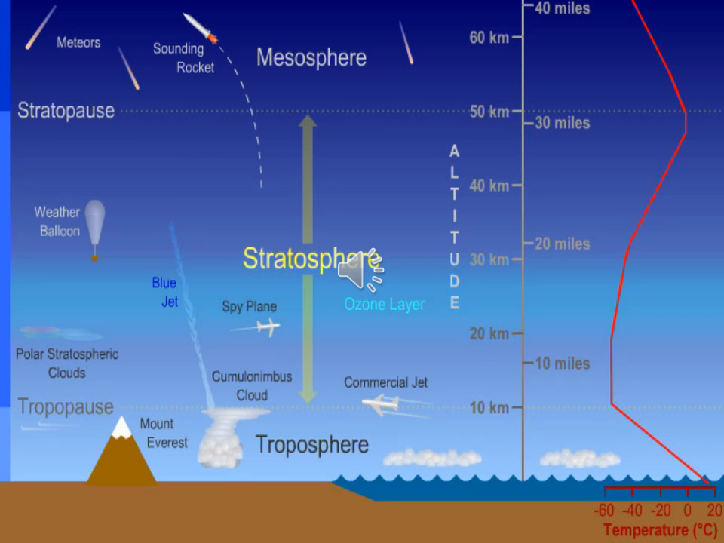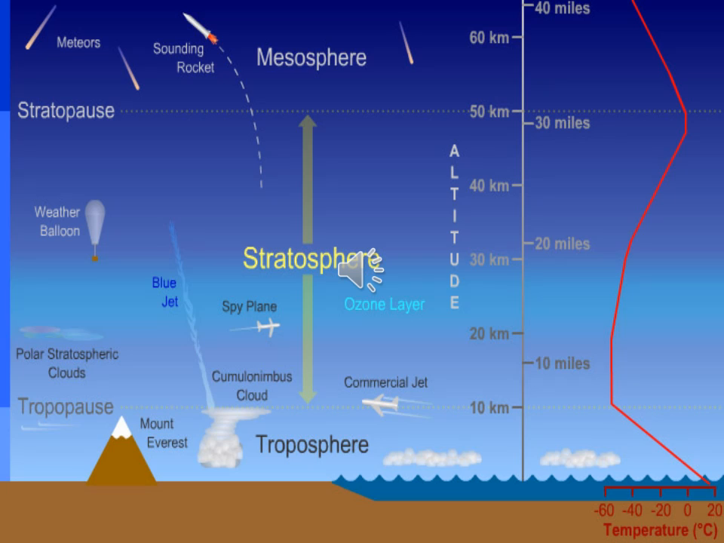Then the second layer, the stratosphere. It lies above the troposphere and extends to a height of about 50 km above the Earth's surface. Since this layer has a concentration of ozone molecules, it is also called the Ozonosphere.